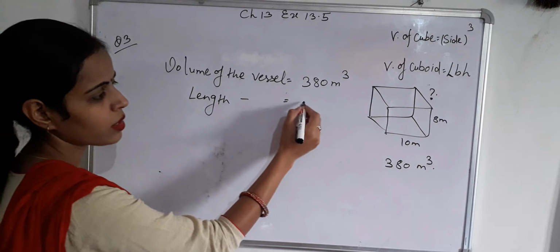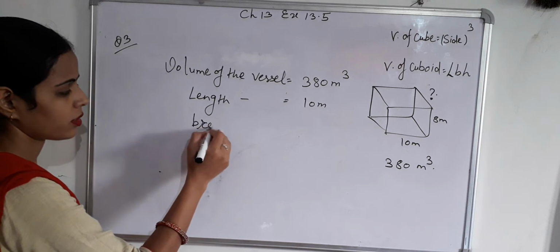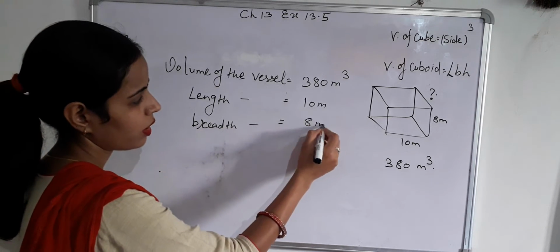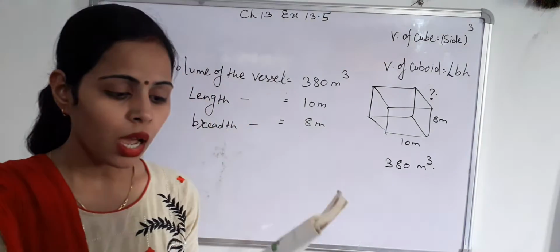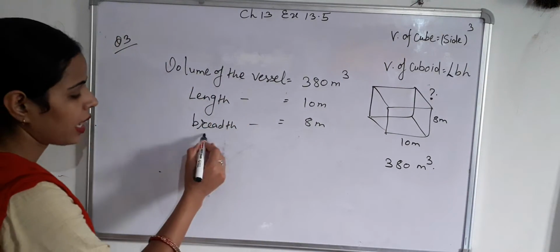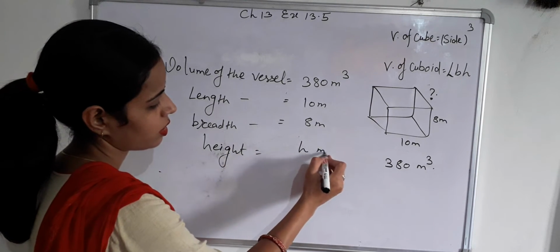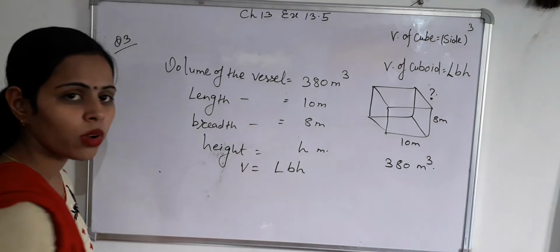Length of this vessel equals 10 meter. Breadth of this vessel equals 8 meter. How high must it be? Let height equal h meter. Volume equals L into B into h.